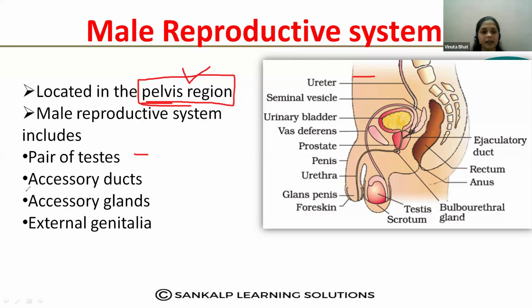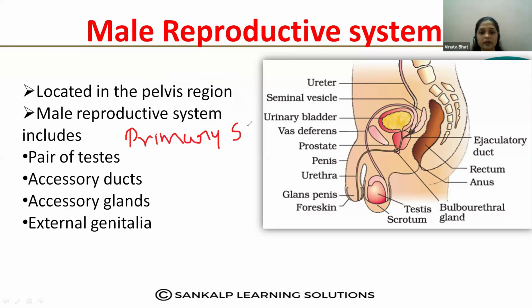Okay. Then the male reproductive system includes primary sex organs and accessory ducts and glands. My dear students, what do you mean by primary sex organs?